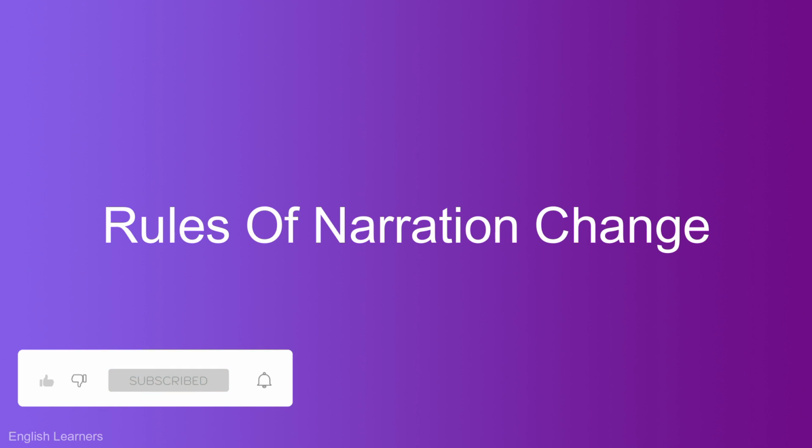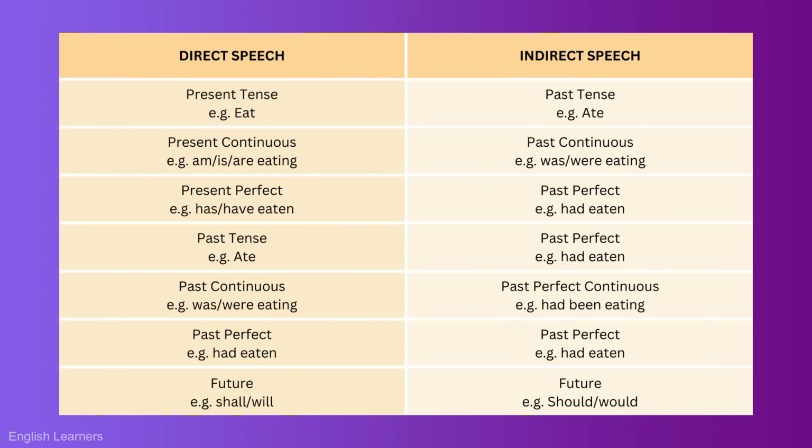Now let's go through the rules of narration change. First, let's look into the changes in tense. Go through this chart carefully and mark the changes. Present tense changes into past tense. Present continuous changes into past continuous. Present perfect changes into past perfect. Past tense changes into past perfect. Past continuous changes into past perfect continuous. Past perfect remains the same. And in future, shall and will change into should or would.